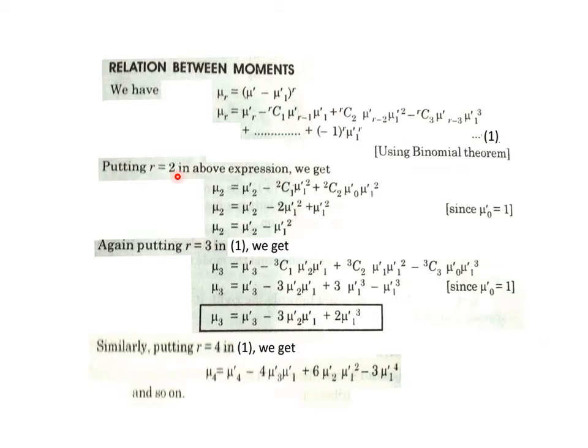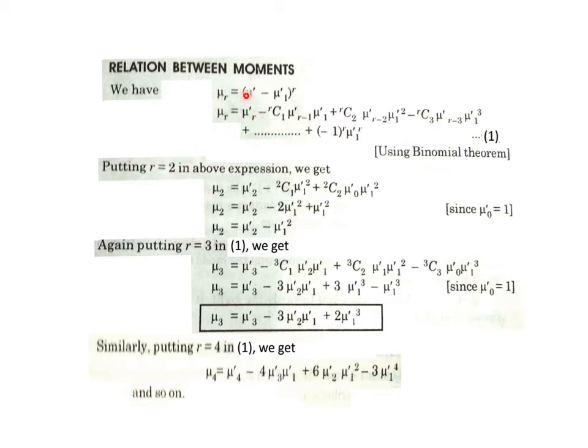If you can remember this concept, you can regain all these results just by substituting values of r. We are starting with r equals 2. R equals 1 is not substituted. Why? Because r equals 1 means mu 1, and mu 1 is a standard value which you have to remember, it's 0 always. So the first central moment, the first moment about mean, mu 1, is always 0. So we start with r equals 2.